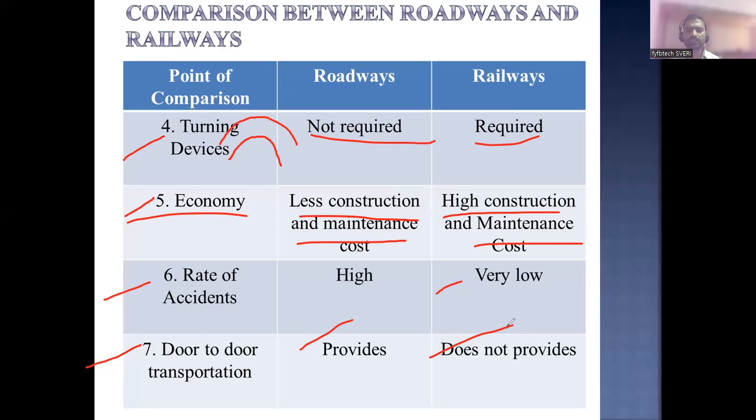What do you mean by door-to-door transportation? A road can pass through one street to another street, from one house to another house, but such kind of railway track will not be there inside the city. Inside the city, does every house have a railway connection? No, sir. Only roads will connect house to house. That is nothing but door-to-door service, which is provided by roads and not by railways.